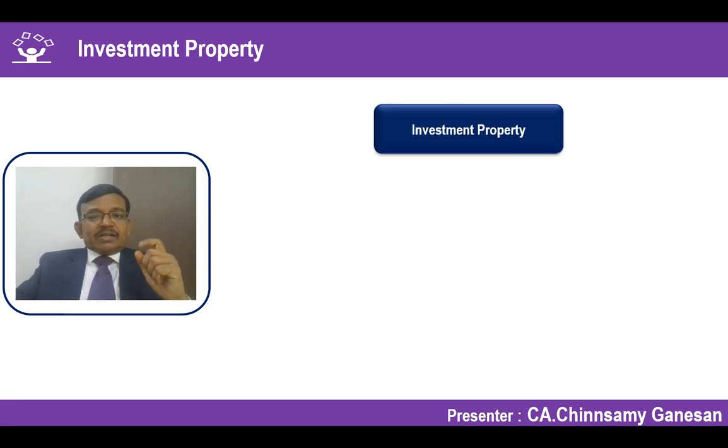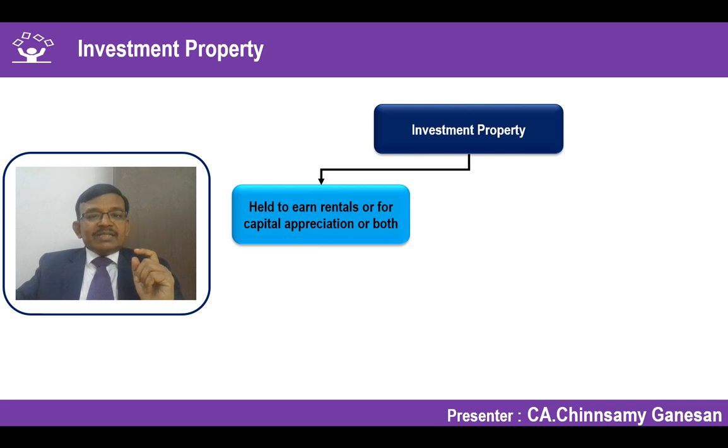As I said, there are two important conditions to be satisfied, or any one of the conditions. It is not a cumulative condition here. What it says is held to earn rentals or for capital appreciation or both. So there are two conditions.